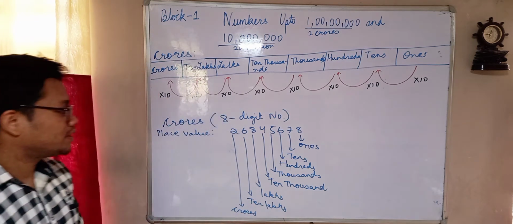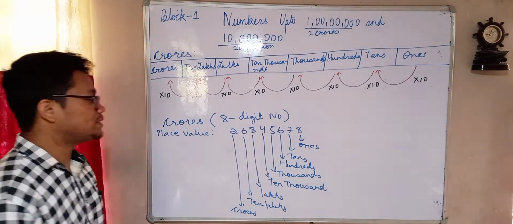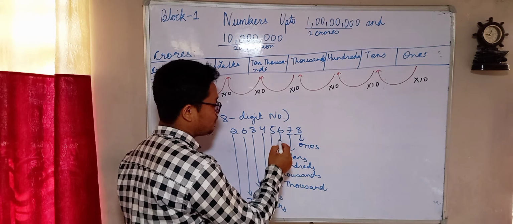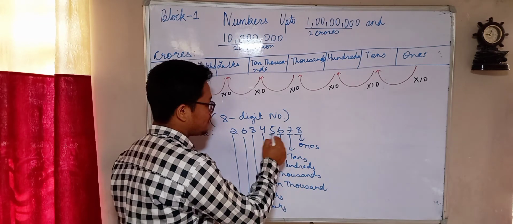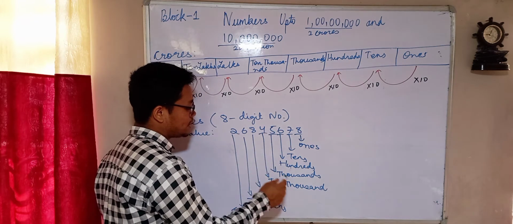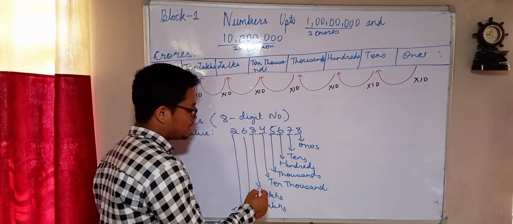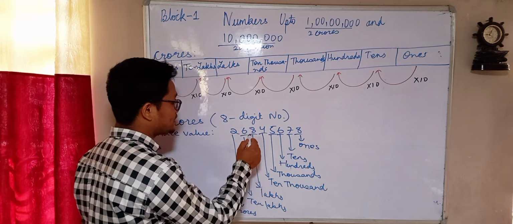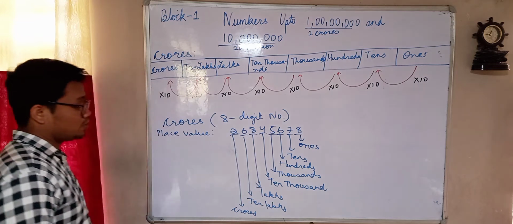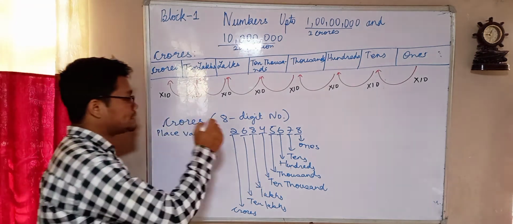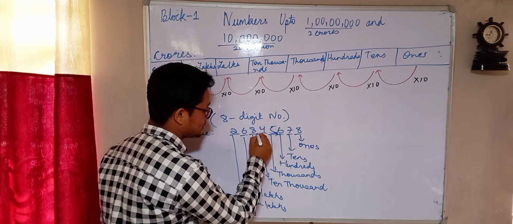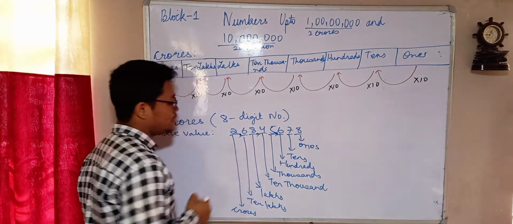Okay children, so this is the place value. That means over here 8 has a place value of 1, 7 has a place value of 10, 6 has a place value of 100, 5 has a place value of 1000, 4 has a place value of 10,000, 3 has a place value of lakhs, 2 has a place value of 10 lakhs, and 1 has a place value of crores. As this is the Indian number system, you have to give commas like this, which you already know, children, isn't it?